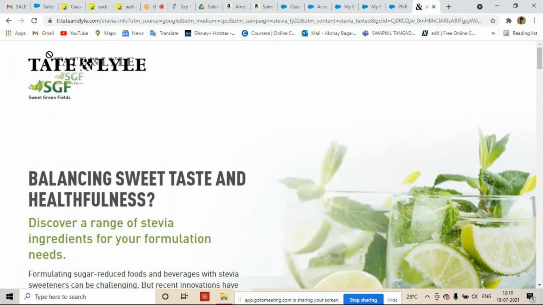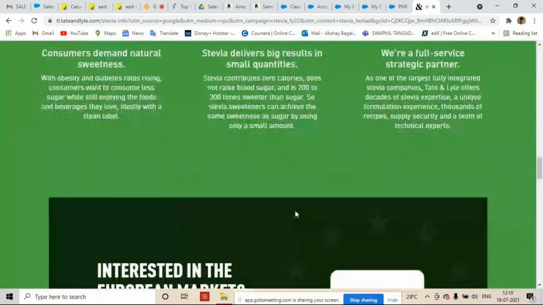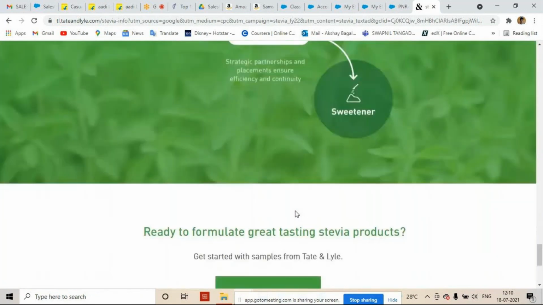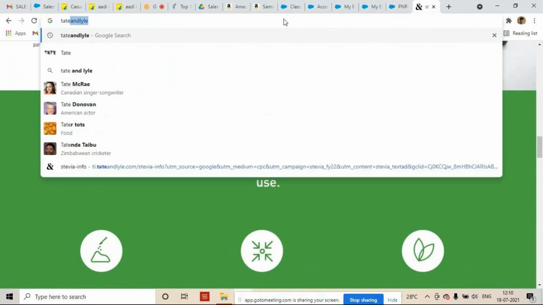Their products are sold all over the world, LATAM, EMEA, in every region. I think the website has changed since I worked on it 2 years ago. The website name is tateandlyle.com.